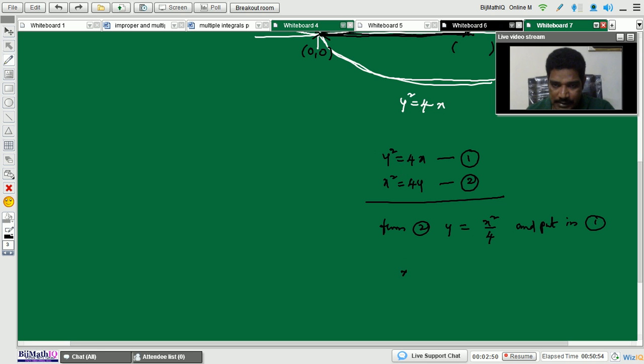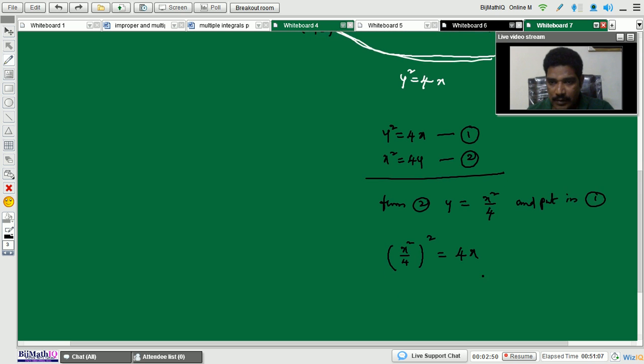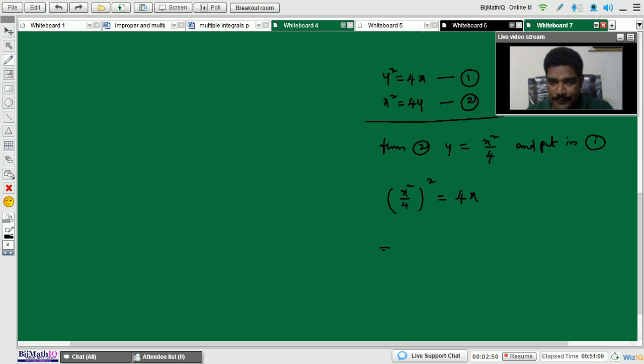So y equals x square by 4, so (x square by 4) whole square equals 4 into x. x square whole square means x power 4, by 4 square means 16, equals 4 into x.